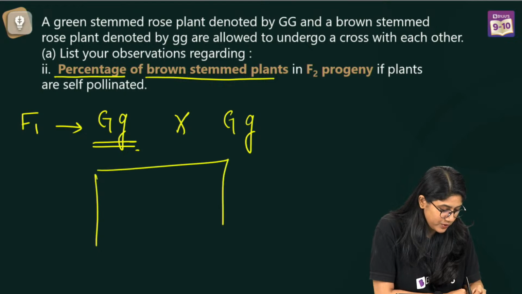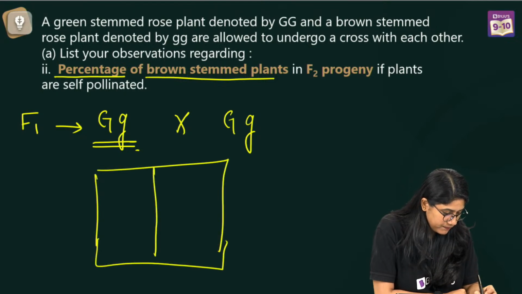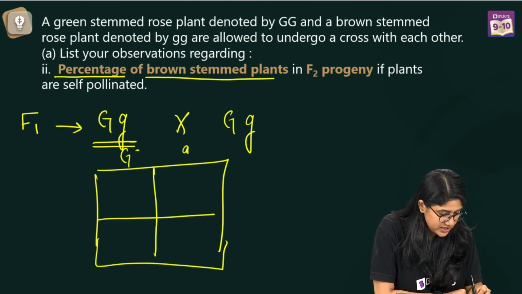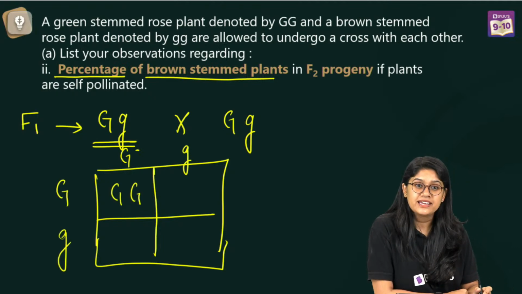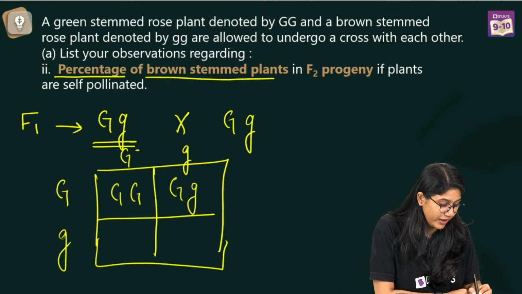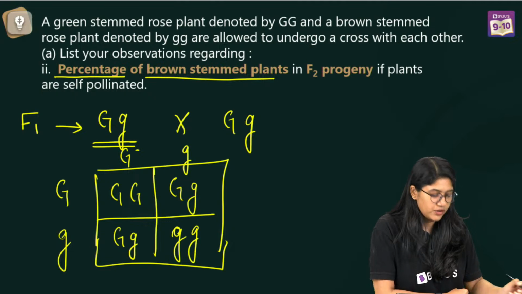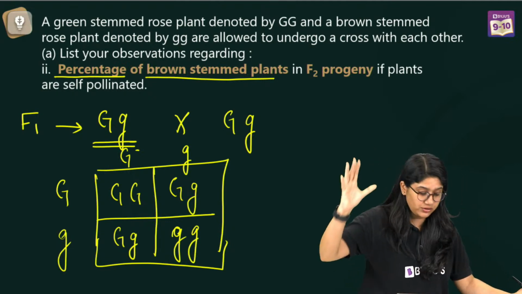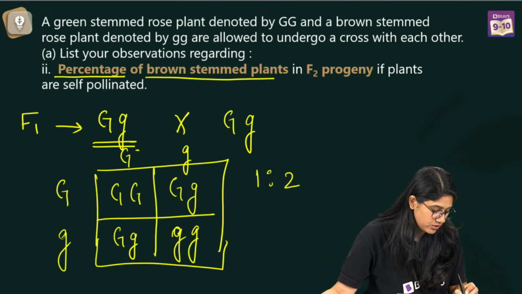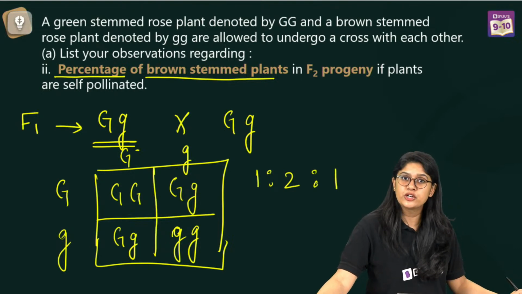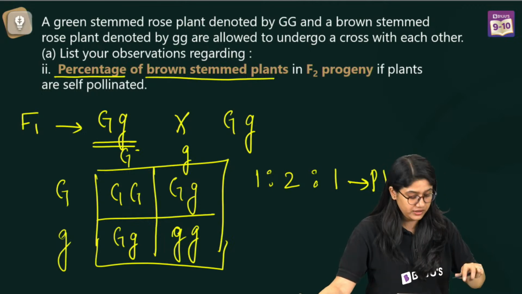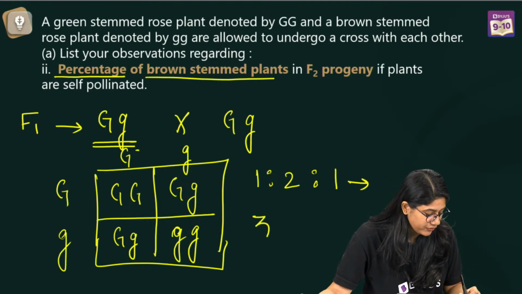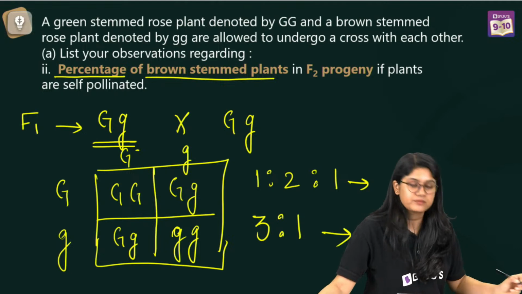If I make the Punnett square, we have capital G, capital G and small g. The ratio that we will get is 1:2:1. Sorry, this is the genotypic ratio. When we talk about the phenotypic ratio, it is 3:1.